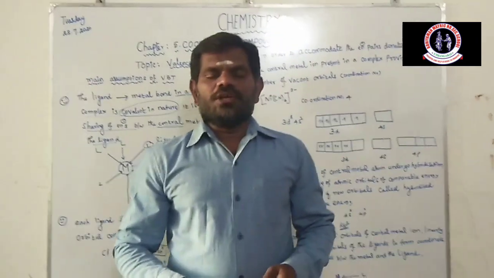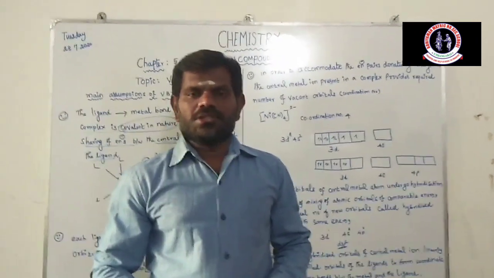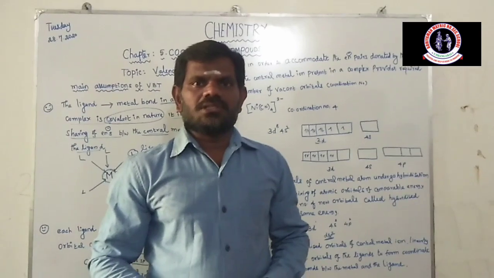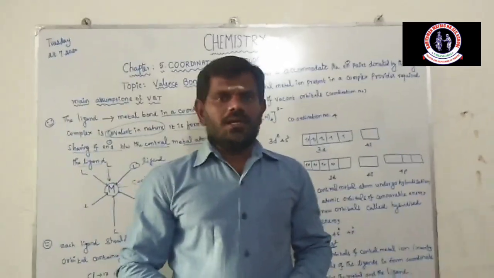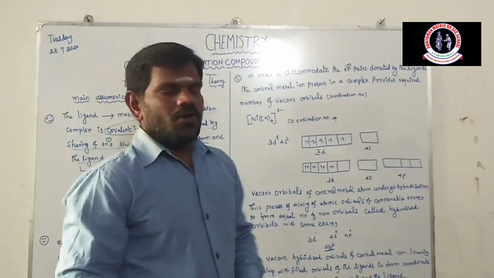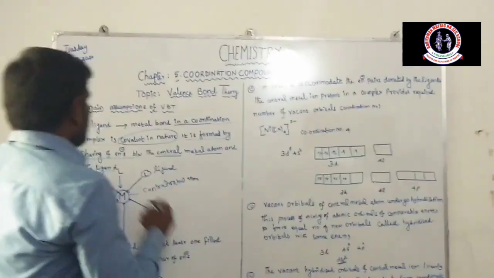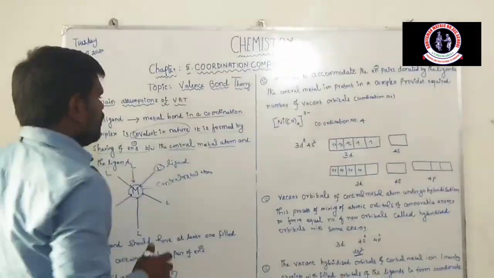Chemistry class. Today we are going to discuss coordination compounds. The subtopic is valence bond theory. The valence bond theory was proposed by Linus Pauling. Now I will explain the main assumptions of valence bond theory.